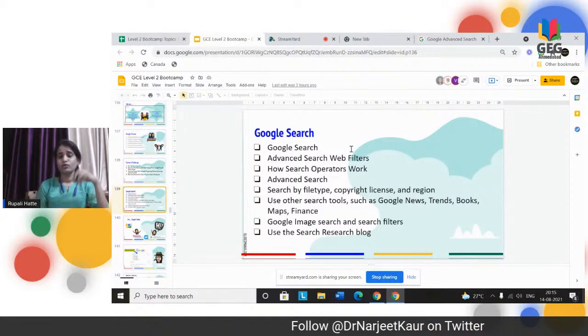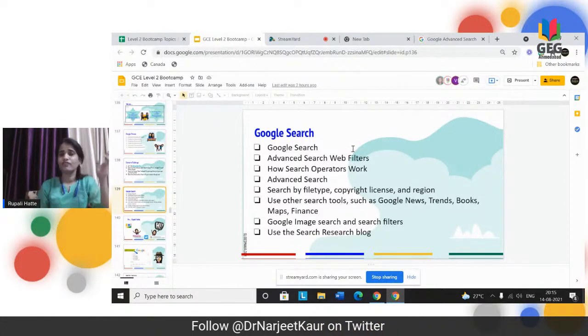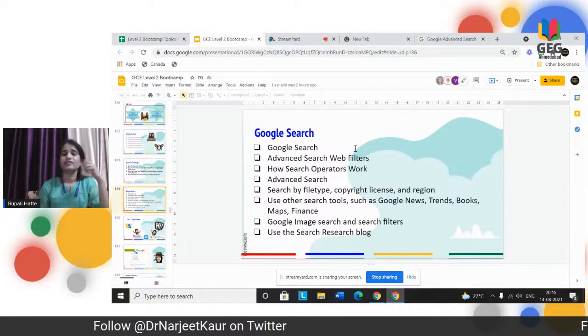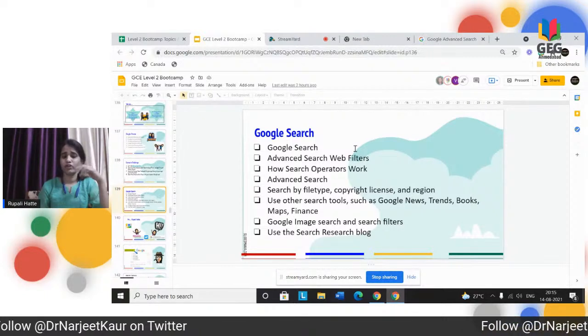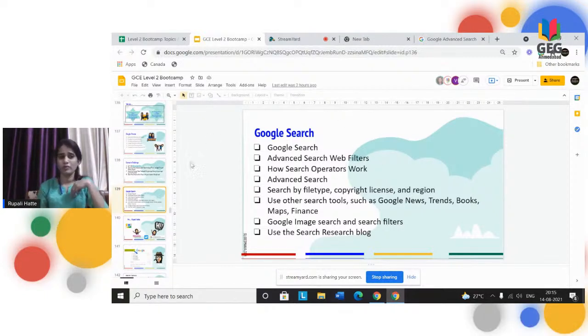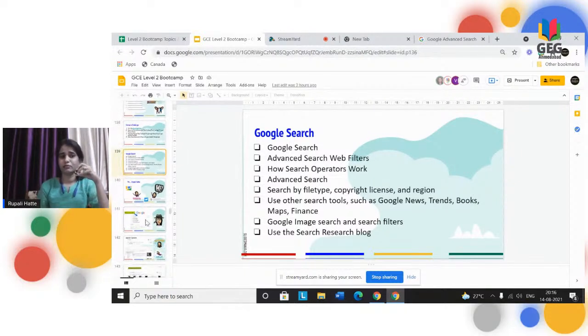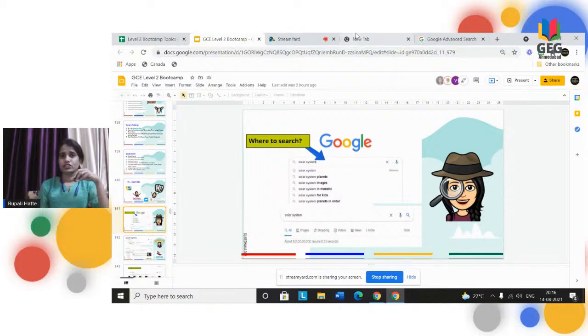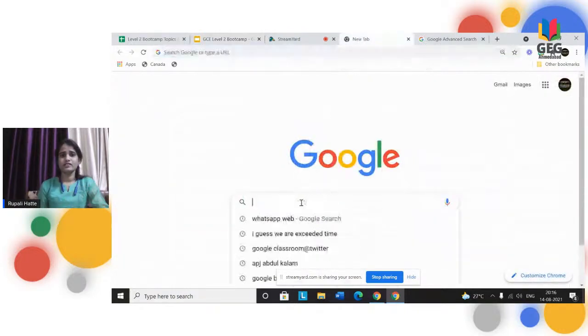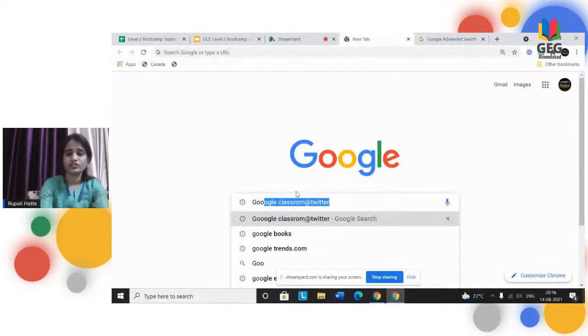As we all know, Google Search is a plethora of information. So to make the filter, we can modify and we can narrow by using various operators. In this way, we can ease the filters and the information. So let's begin. First, where to search: as everyone knows, each and every single day we are going for Google search. So here I'll be searching for solar system.